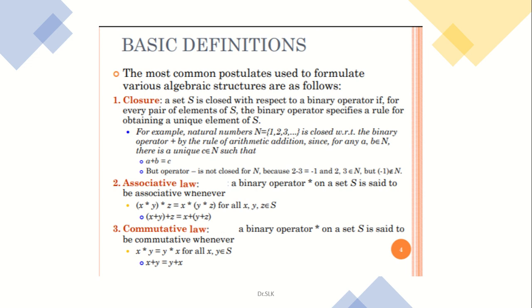So what is the closure axiom? A set S is closed with respect to a binary operator if, for every pair of elements of S, the binary operator specifies a rule for obtaining a unique element of S.